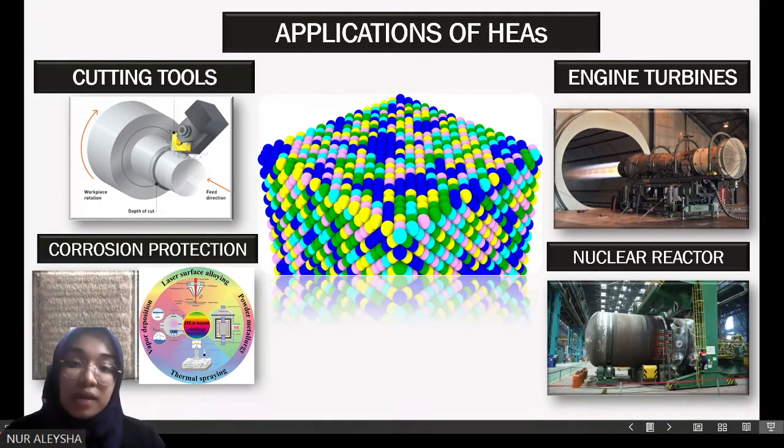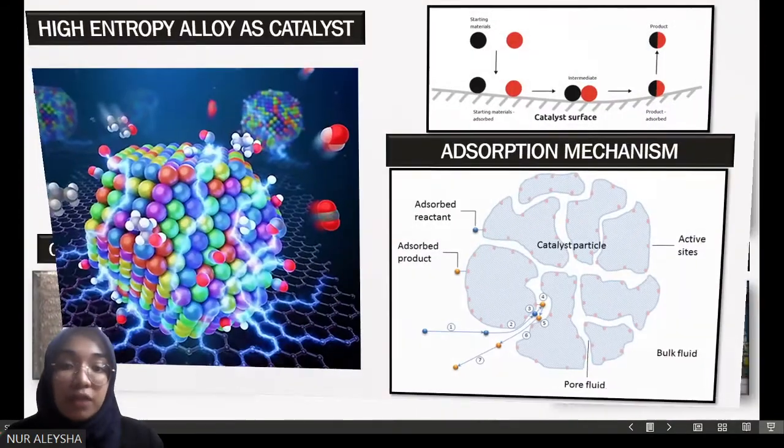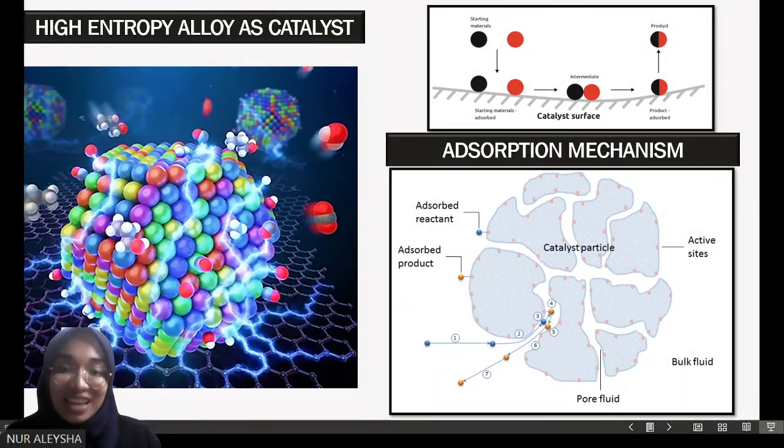And now, the current trend is more focused on the development of high entropy alloys as catalysts. Studies show that they are able to generate various numbers of active sites for the catalysis reaction. So, this is the catalysis mechanism for the high entropy alloy, which is similar to metals and alloys. Generally, we are always familiar that the adsorption happens in 3 steps. But to make it clear, I will describe the heterogeneous catalysis in 7 steps.